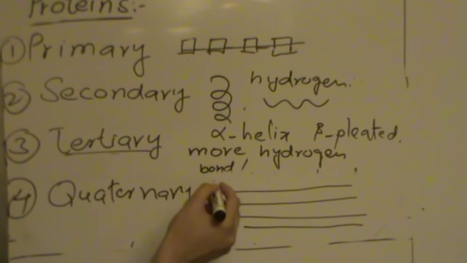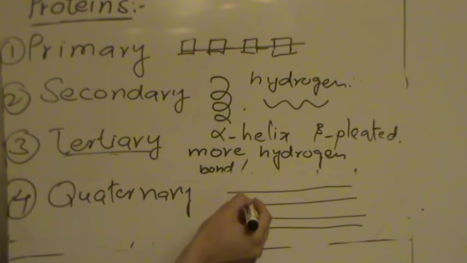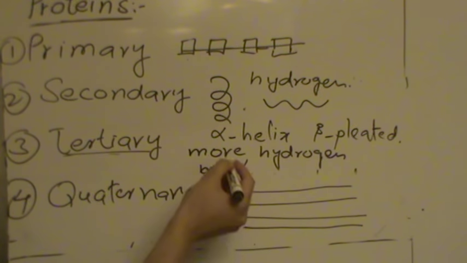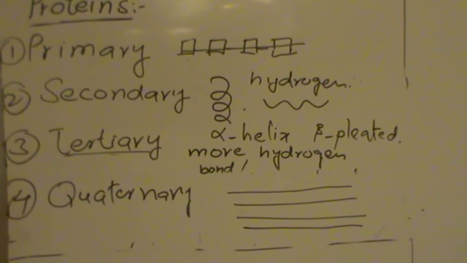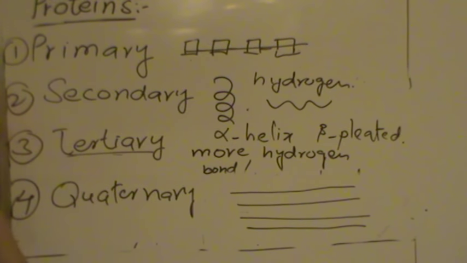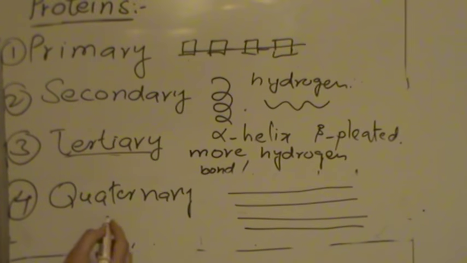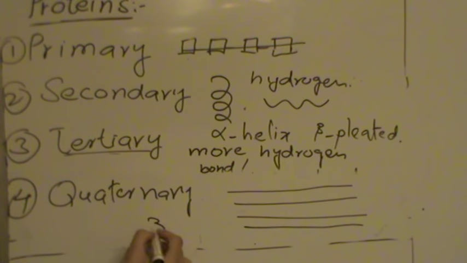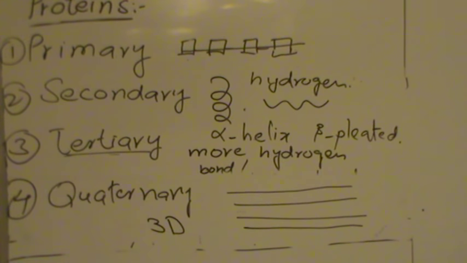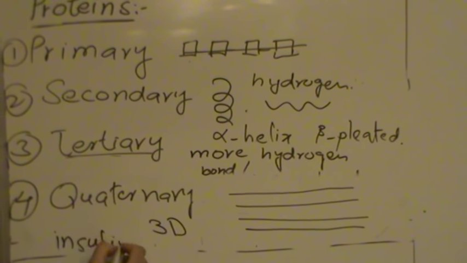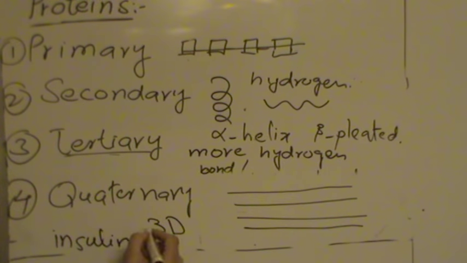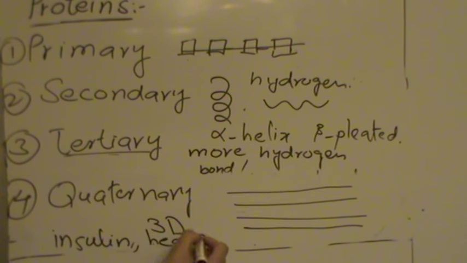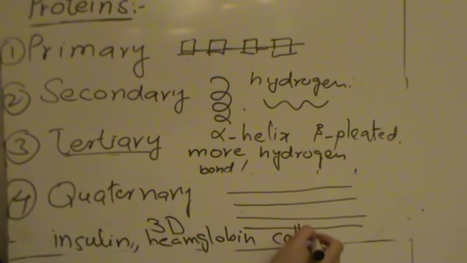These quaternary structures are for those proteins which are made up of more than one polypeptide chain. And those proteins have quaternary structure as their final 3D structure. For example, insulin, hemoglobin, and collagen.